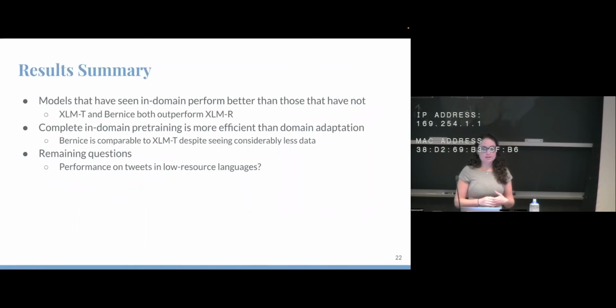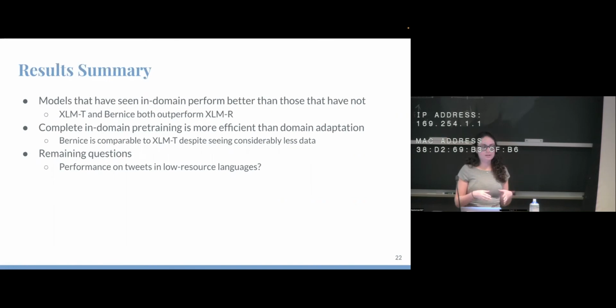So the results summary from these evaluations: we show that models that have in-domain data pre-training perform better than models that have not. XLMT and Bernice both outperform XLMR. This is not a novel finding. We've already known this from other work. But what is interesting is that training completely on in-domain data is more efficient than domain adaptation.